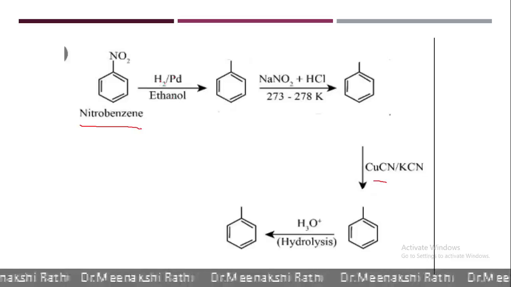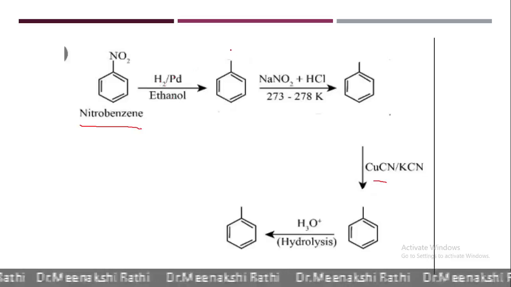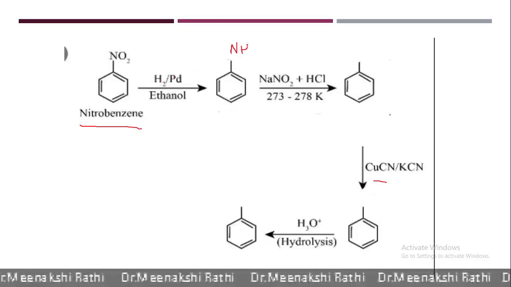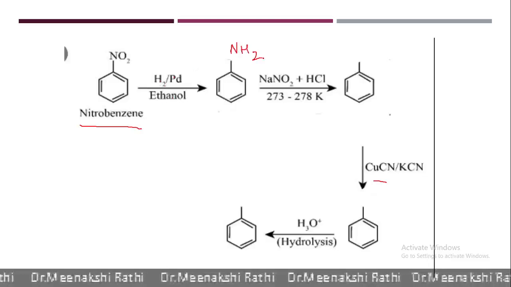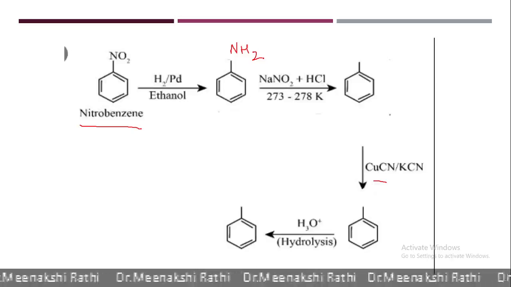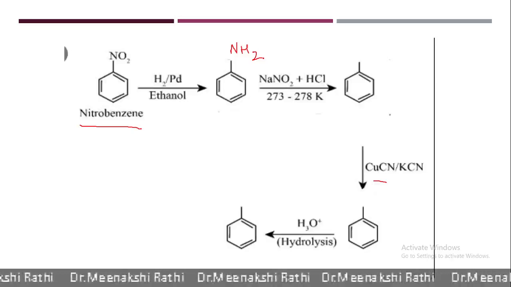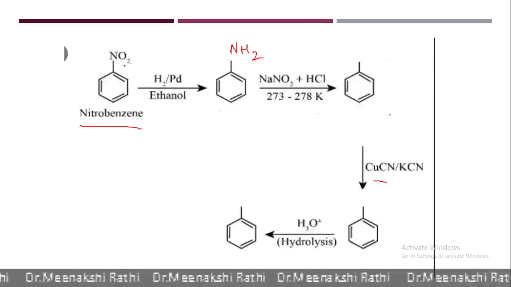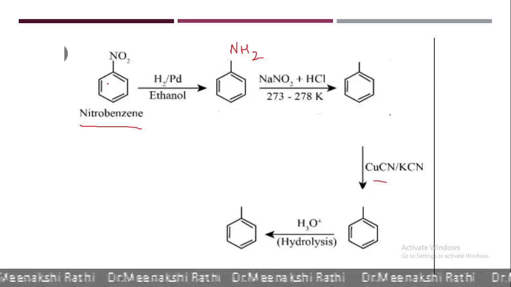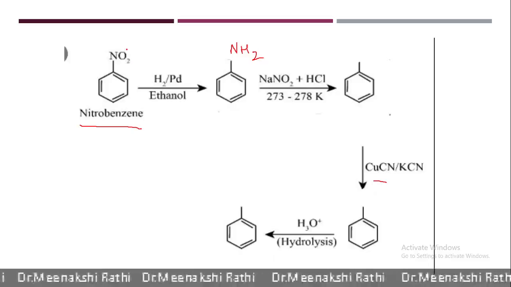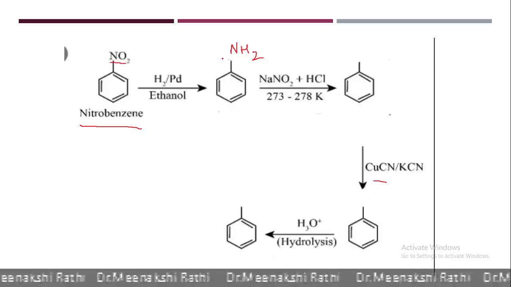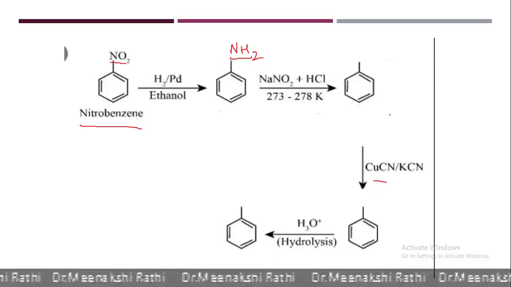Nitrobenzene on reduction: the NO2 group gets converted into NH2. Here you keep in mind that whenever such types of reactions are given, the major changes are always in the functional group. Here you can see the benzene ring in all the cases remains the same. Only the NO2 group is converted into NH2.